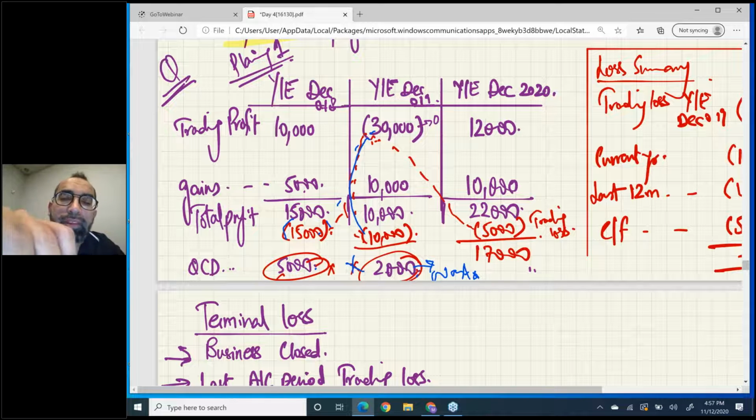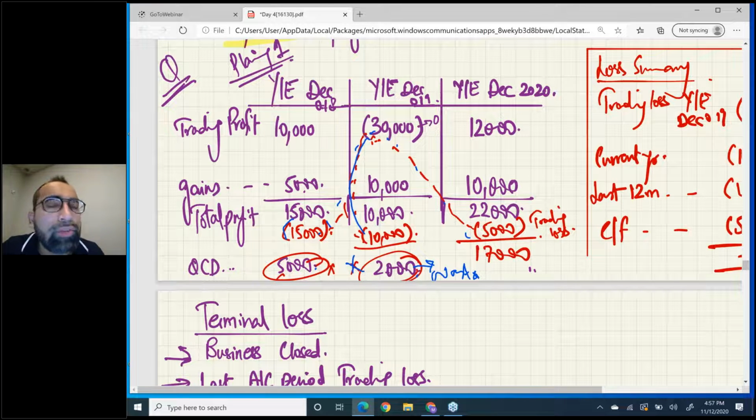Okay, but when you do carried forward, yes, you have the option to save your QCD. But in this question, carried forward is a very little amount. Now there is one question, sir, can we directly go forward? Yes, you can. If you don't want to do current year and last 12 months, you can directly go forward. If I do current year and then directly go forward, yes, you can. No need to go 12 months back. 12 months back is not a mandatory thing.